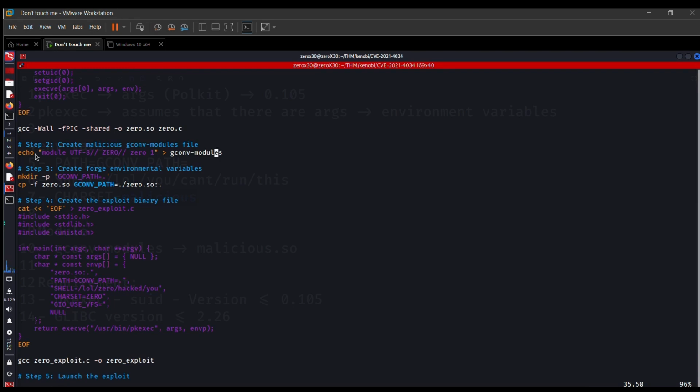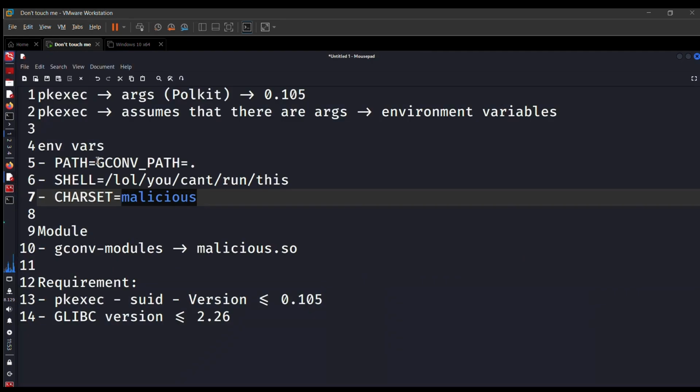Now note that this gconv module is used for converting and calling .so files, but you need to have the right name here. You cannot have separate names here. These should be the exact same names, because you are defining the charset to be used here, and you must have the same charset here. Then only it will execute your .so file.